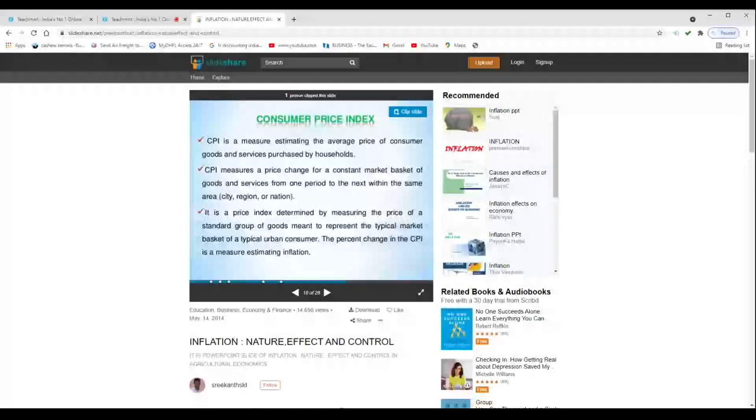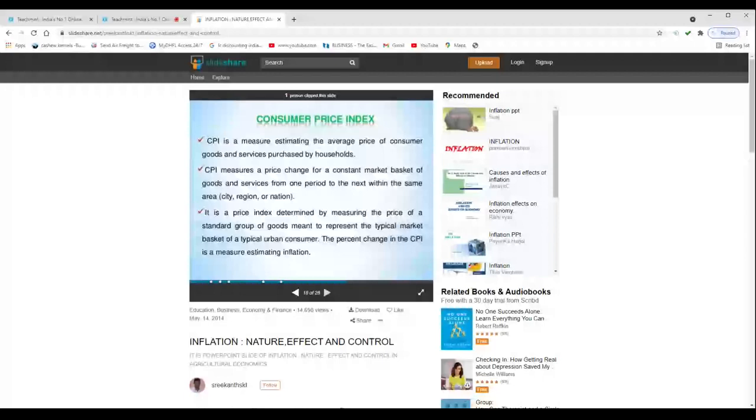Some countries use WPI changes as a central measure of inflation. However, India and the United States now report a producer price index instead, which we calculate in the same manner as the consumer price index.